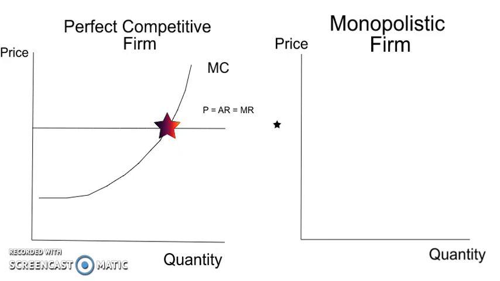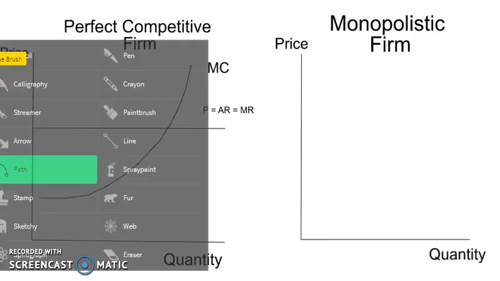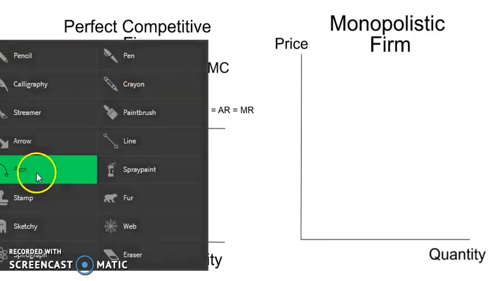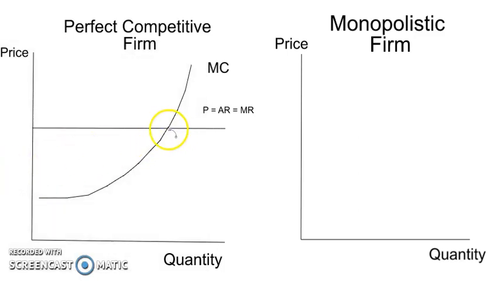So based on what we see in this graph, we can now be able to identify the quantity that this firm will have to produce to maximize his profit. He can do nothing about his price, but he can set his quantity. So if we look at the quantity, we have an idea that the quantity is where these two are equal. So in this case, let's just do that. So that's the quantity that this firm will produce at, and then he will maximize his profit. Okay, so let's just look at this graph.